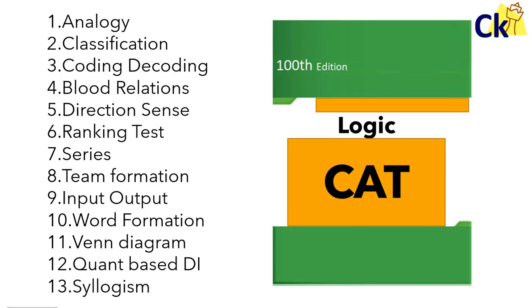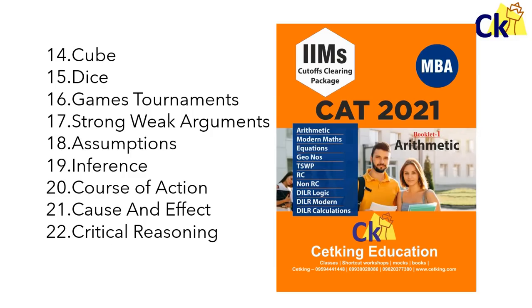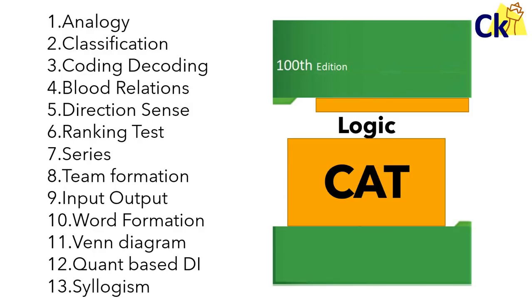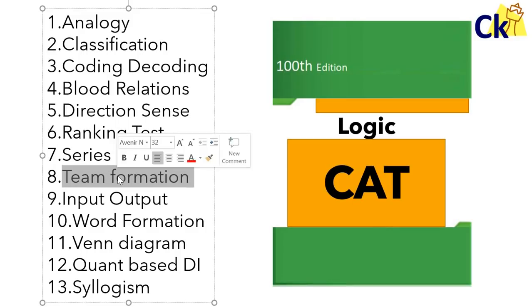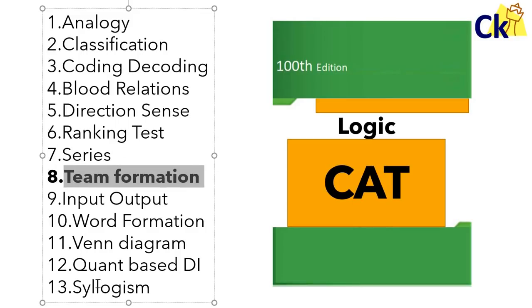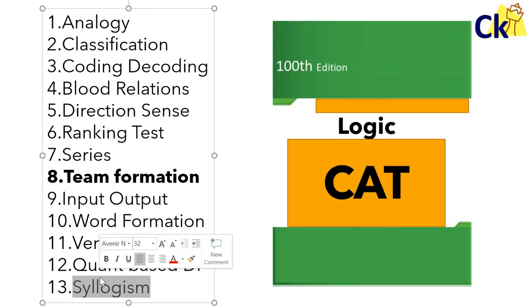Hi guys, the syllabus of the CAT exam is very confusing. For example, these are taken from a famous book which has a 100th edition. There are 13 chapters here and another 7-8 chapters, so a total of 22 chapters in the logic ability book. Out of them, not a single one is useful for us. Team formation you can see in the exam. Input output, nothing. Syllogism has not come for the last 25 years. So why waste my time here?